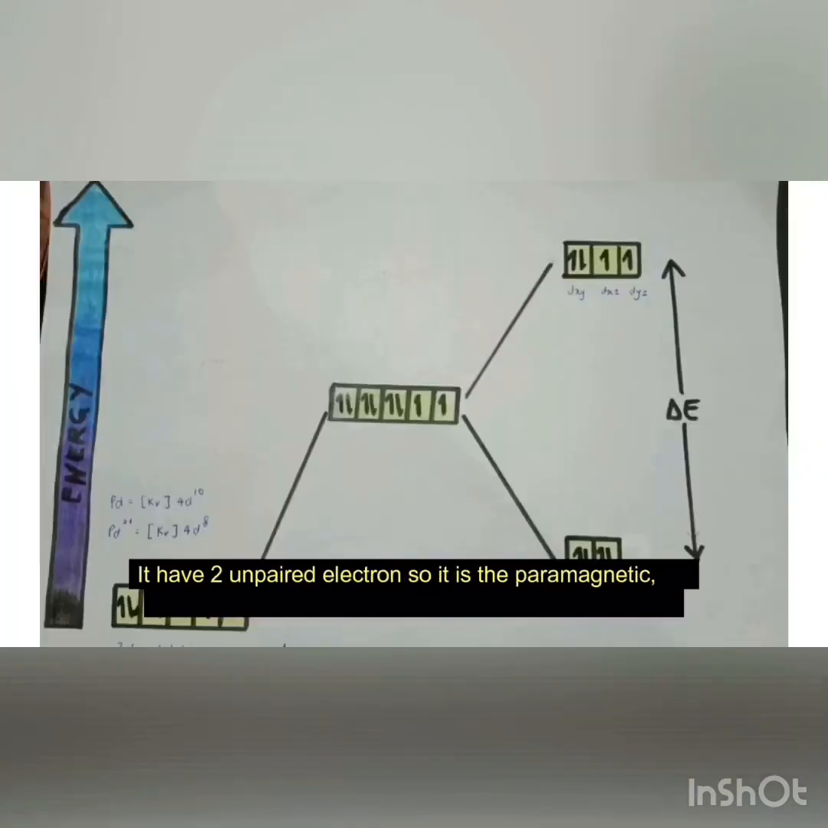It has 2 unpaired electrons, so it is paramagnetic.